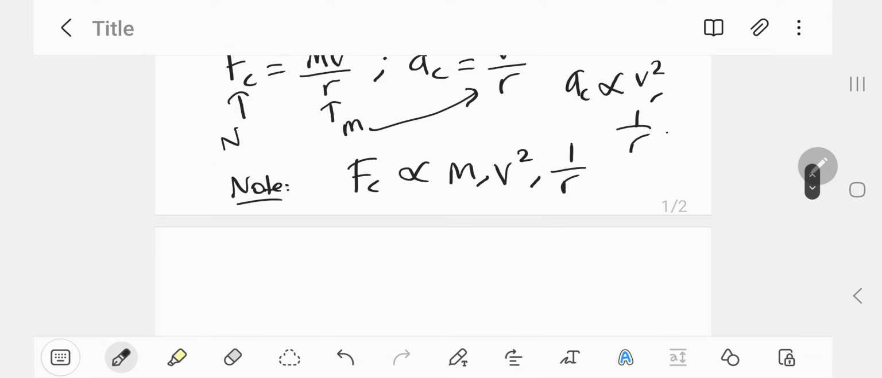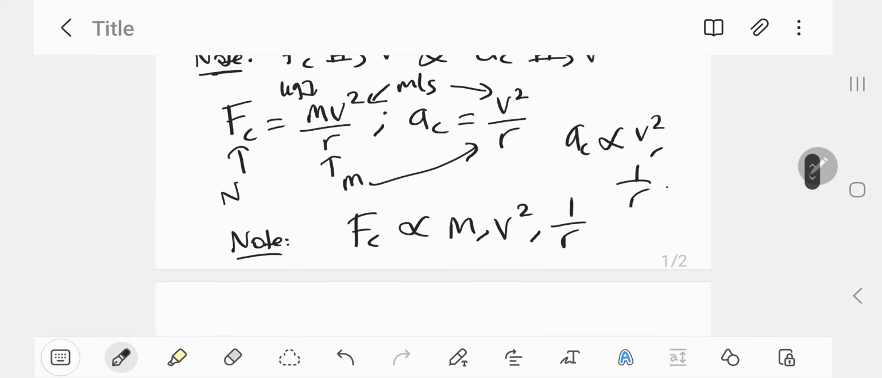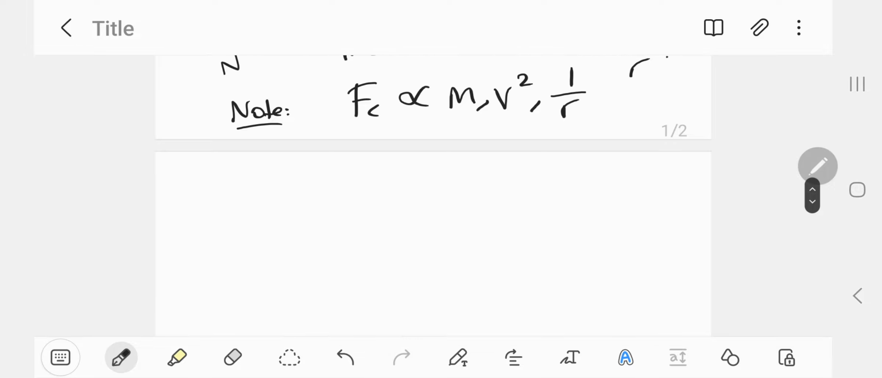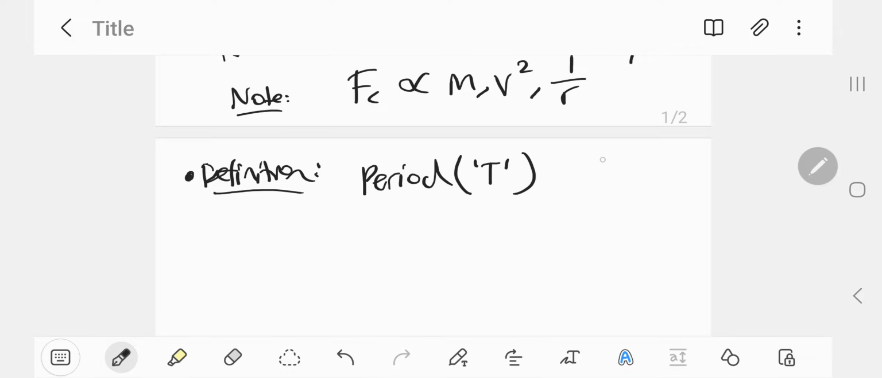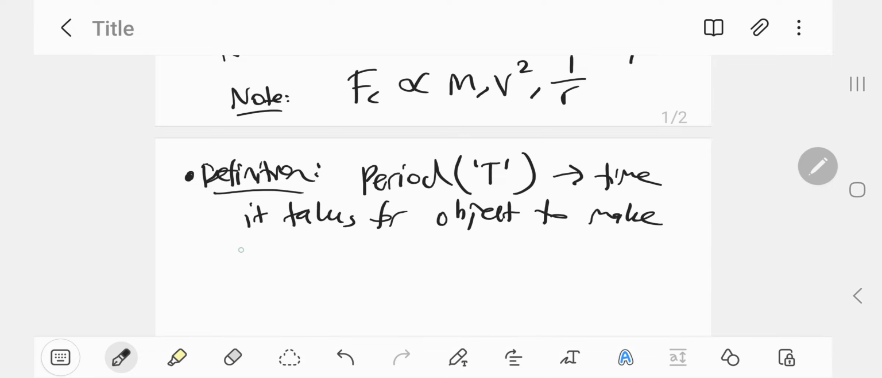So let's now see how we can rewrite the centripetal force equation in terms of other quantities that we've come across before, particularly in prelim physics. We'll start with the definition. Let's define the period, given the symbol T. Period, from your waves and thermodynamics module in Year 11 physics, is the time it takes for an object to make one complete revolution, one complete cycle, in other words.